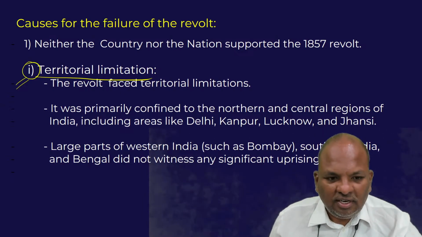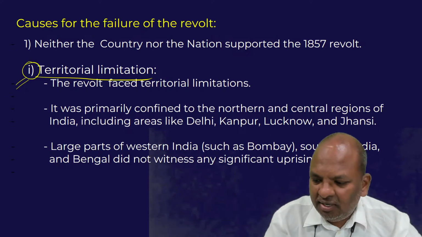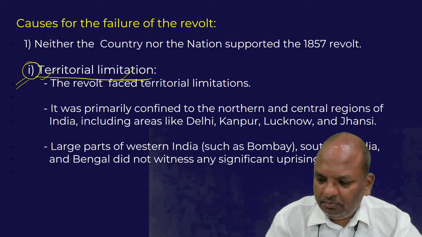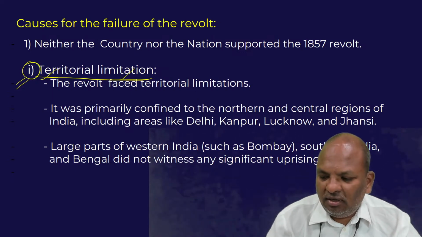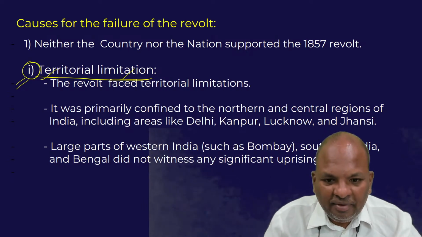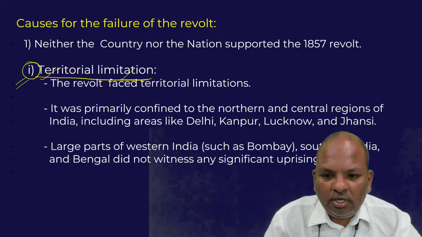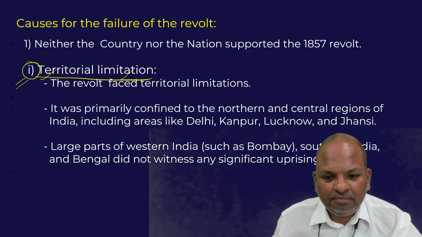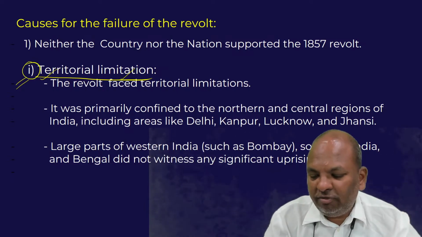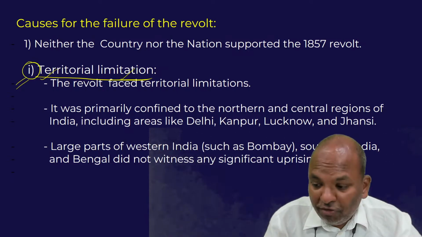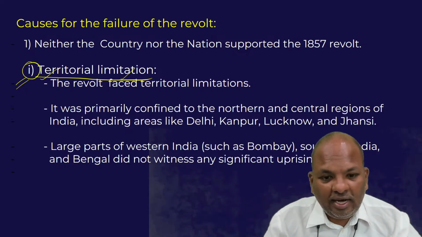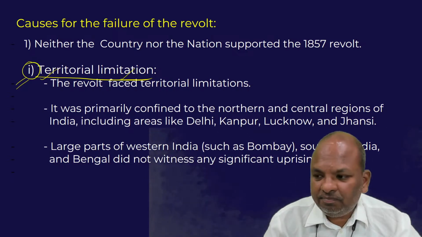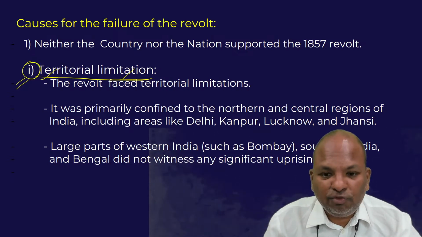So why did this revolt fail? Reason number one is territorial limitation. This revolt was by and large spread in a few towns of North India, but a great part of Western India, the whole of Bengal, and in fact almost the great part of South India was not at all involved in this revolt.